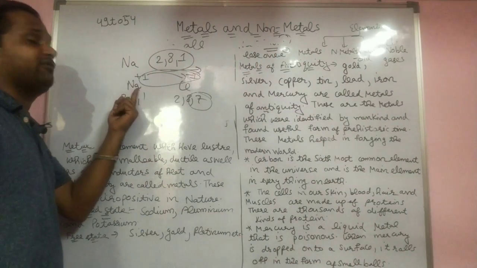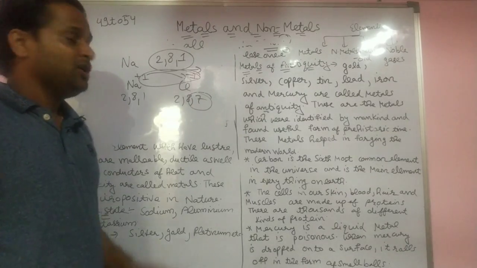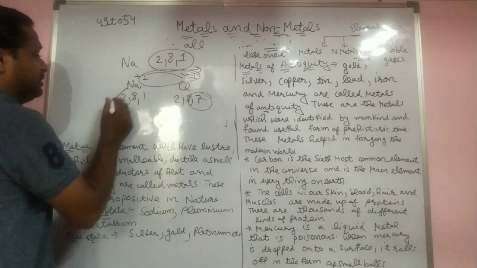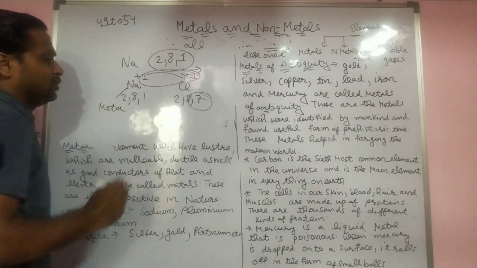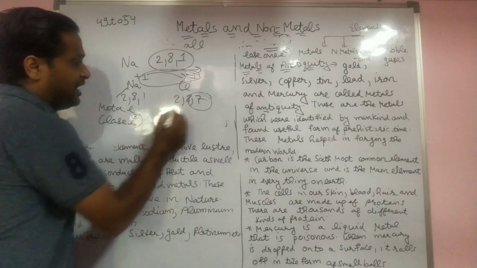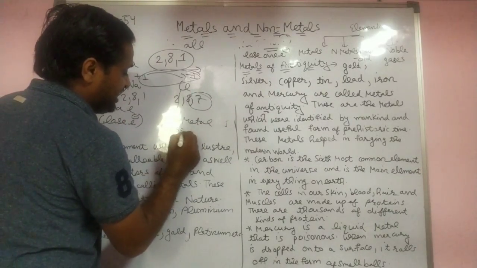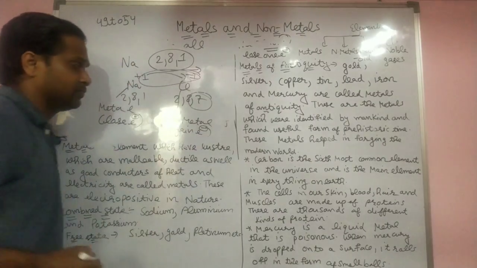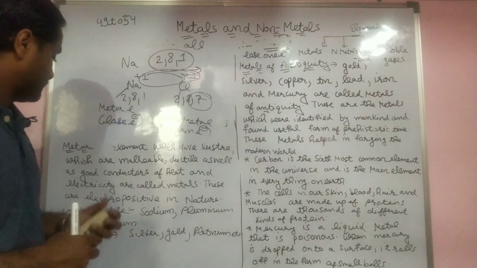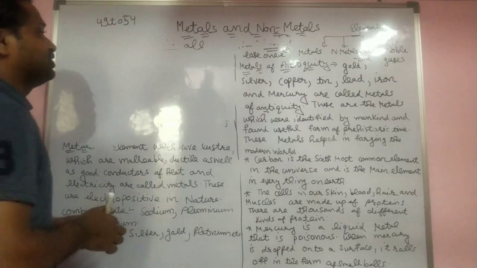Ions form: the positive one is a cation and the negative one is an anion. Here sodium is a metal and loses an electron, and chlorine is a non-metal and gains an electron.